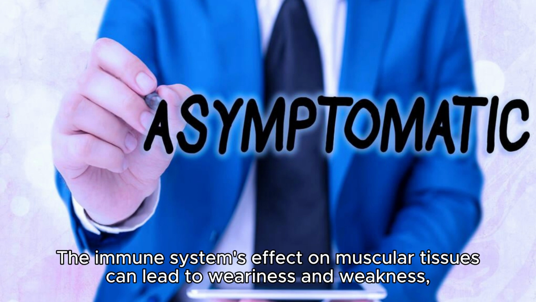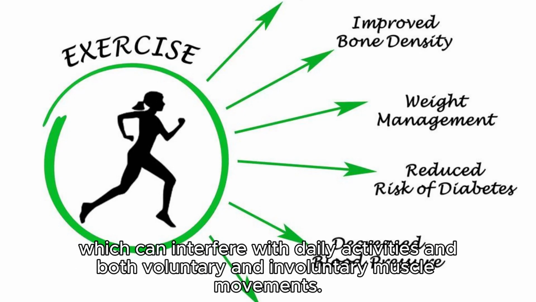The immune system's effect on muscular tissues can lead to weariness and weakness, which can interfere with daily activities and both voluntary and involuntary muscle movements.